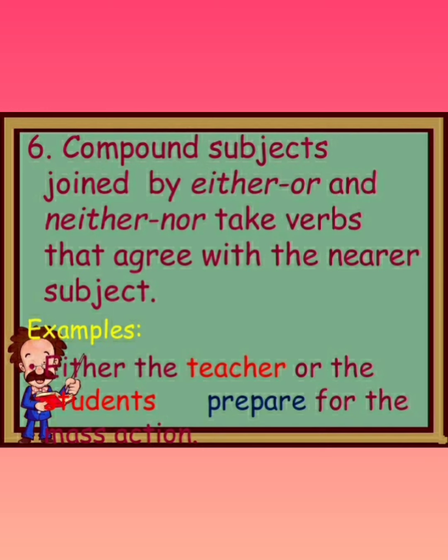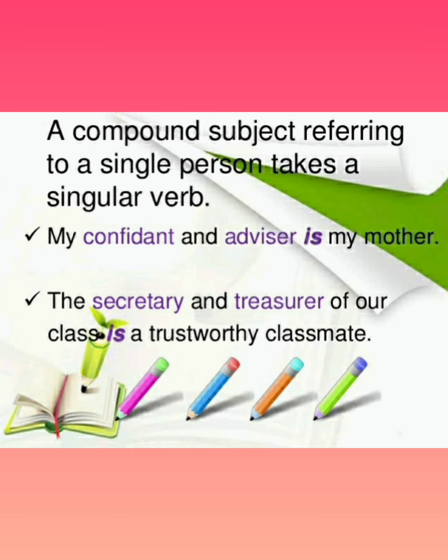For example, either the teacher or the students prepare for the mass action. So here the teacher is singular, but students is plural. That's why prepare agrees with the nearer subject, students. Students, plural number, that's why prepare.